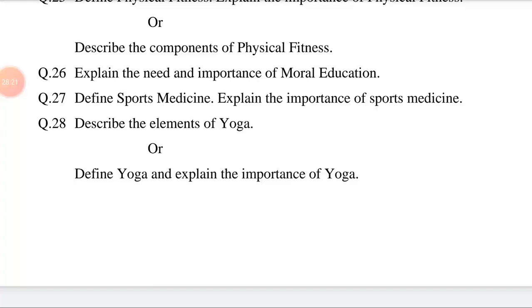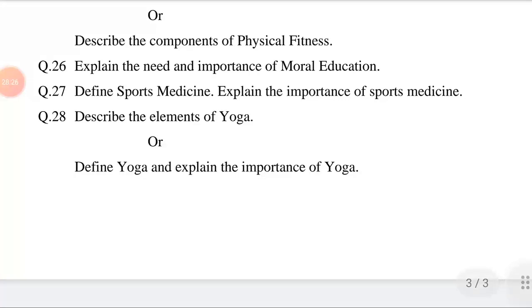Components. There are 5 components of physical fitness. They are as listed below. Number 1, strength. Then types of strength. There are 2 types of strength: static strength and dynamic strength. Dynamic strength has 3 types: 1, maximum strength. 2, explosive strength. 3, strength endurance. Then the next main point is speed. Speed has 3 types: 1, reaction time. 2, acceleration. 3, speed of movement.